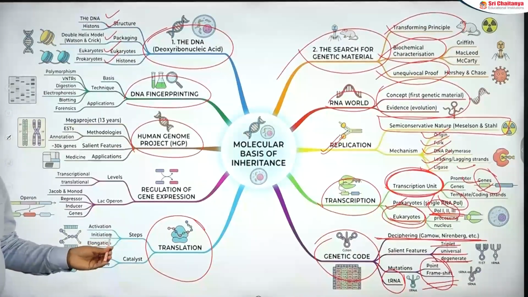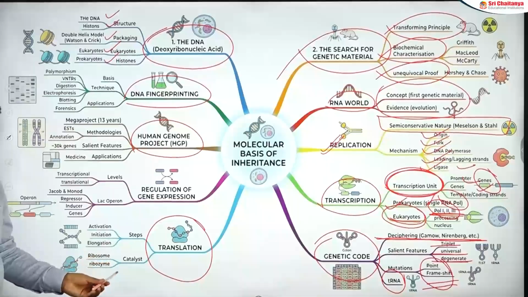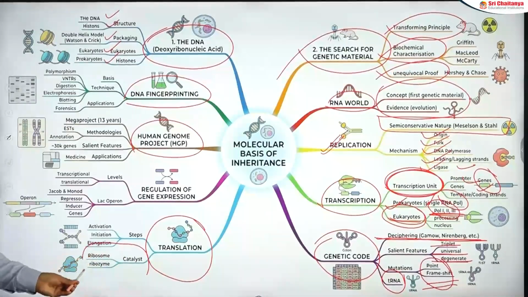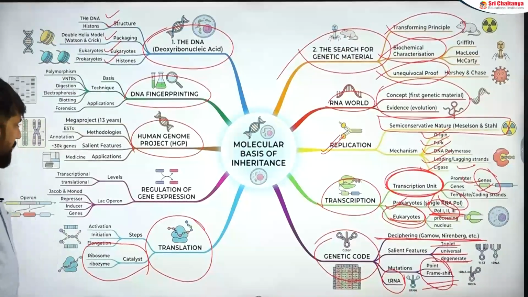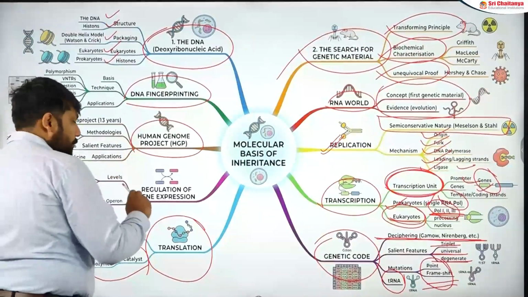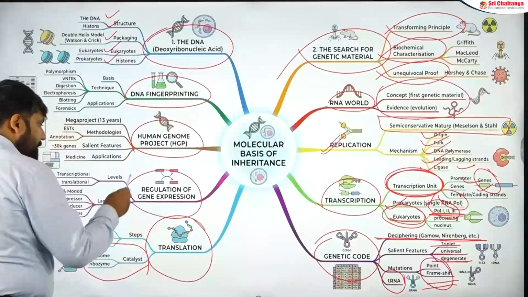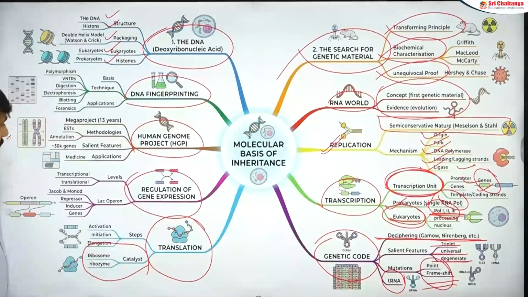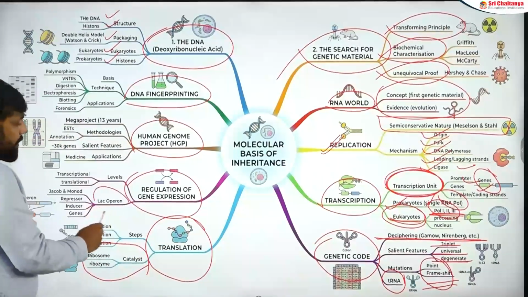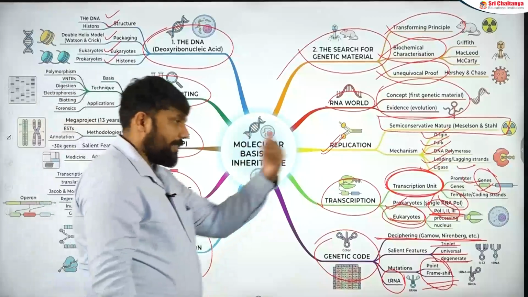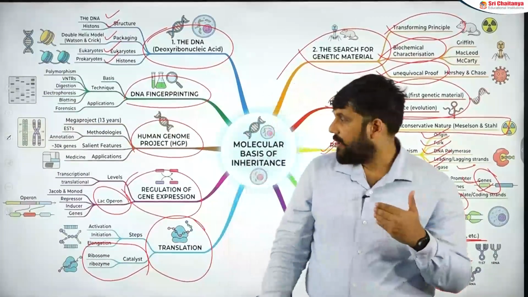Then you have the initiation part, elongation and termination are also there, and then you have the catalytic section, in which what is the activity of ribosome, ribozyme, all those sections are very, very important ones. Towards the end of the botany section, the important section of Lac Operon, or the important section of regulation, is mentioned, in which what are the stages of regulation is an important aspect.